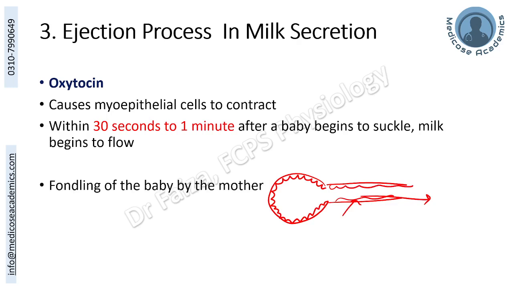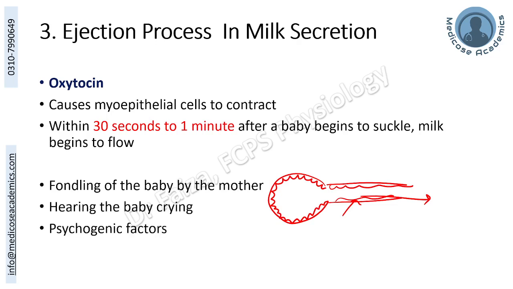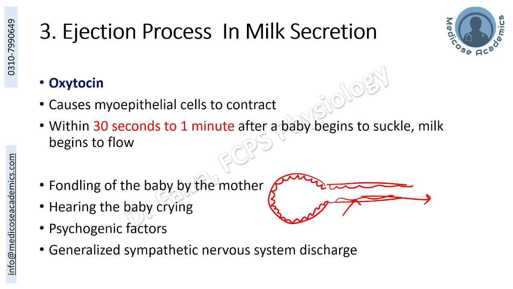Fondling of the baby by the mother, in addition to suckling, may also lead to the secretion of oxytocin and the milk let down. Hearing the baby cry and other psychogenic factors may also influence oxytocin secretion. Generalized sympathetic nervous discharge and psychogenic factors will rather decrease it. Hearing the baby cry and fondling will enhance oxytocin production, thus the milk let down.